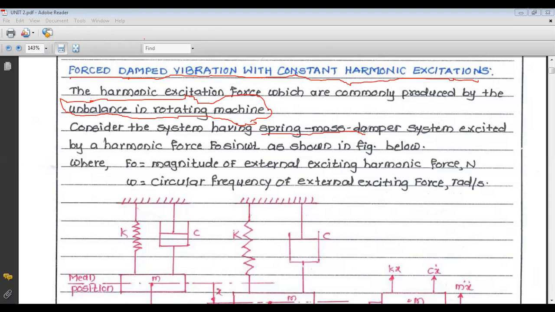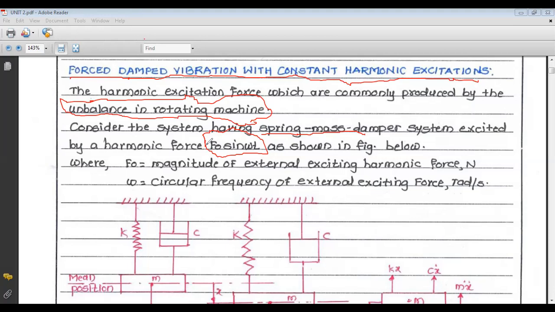Consider a system having spring, mass, damper system which is excited by a harmonic force. This harmonic force is periodic because it consists of time t. So consider a system having spring, mass, damper system excited by a harmonic force F0 sine of omega t, as shown in the figure.